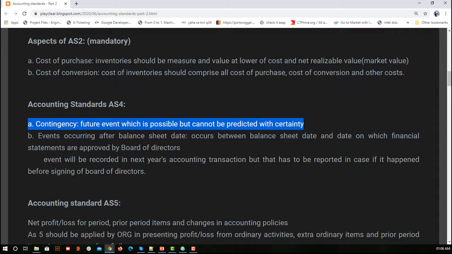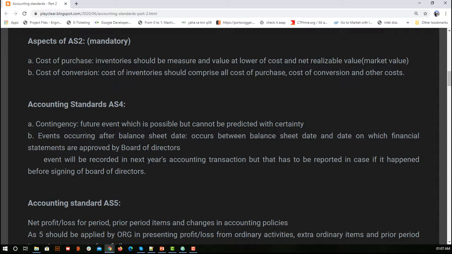So some things which we are not sure are going to happen, but we assume that it is going to happen, and in that case what is the worst scenario we are going to face. Those scenarios we keep in mind while writing the transactions in our books of accounts. Next we have the second thing.